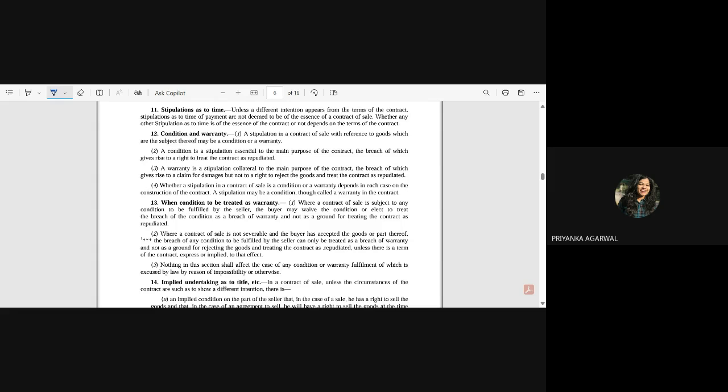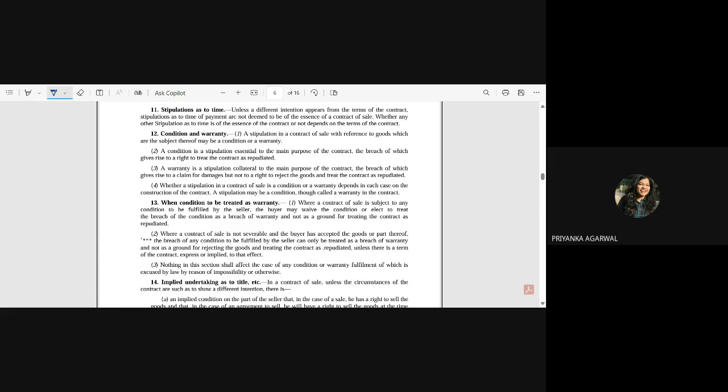Is there any other way wherein time is of an essence? Suppose the goods are of perishable nature, the buyer would have mentioned that since this is perishable nature, it should be delivered within 2 days.